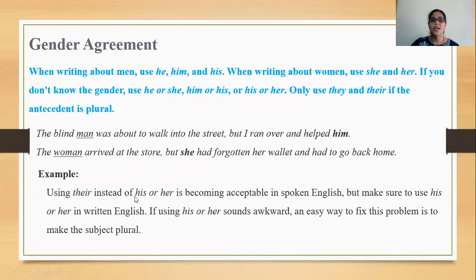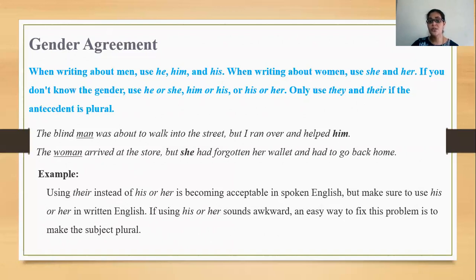Singular. Okay. Now see this example here. Using their instead of his or her is becoming acceptable in spoken English. Sometimes when we speak, instead of using his or her, we use they. Okay, it is accepted when we speak, students. But make sure to use his or her in written English. But when it comes to writing, it is always wrong.